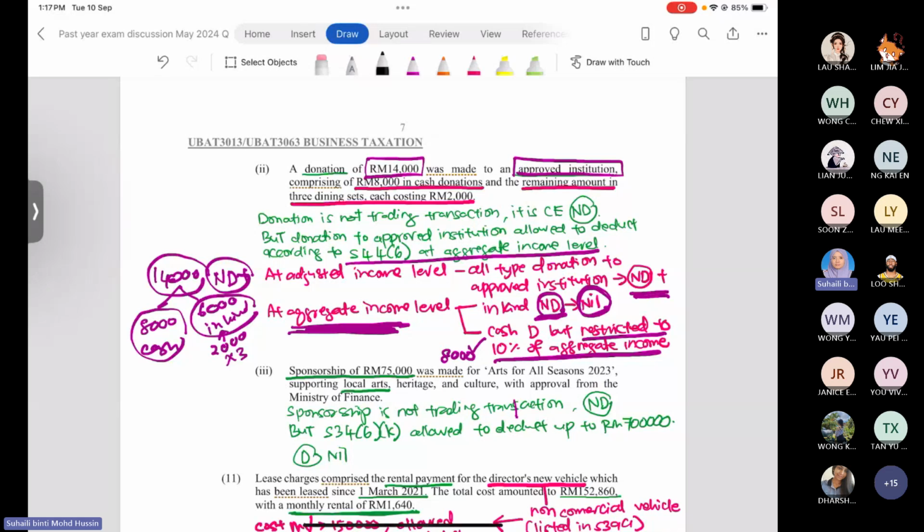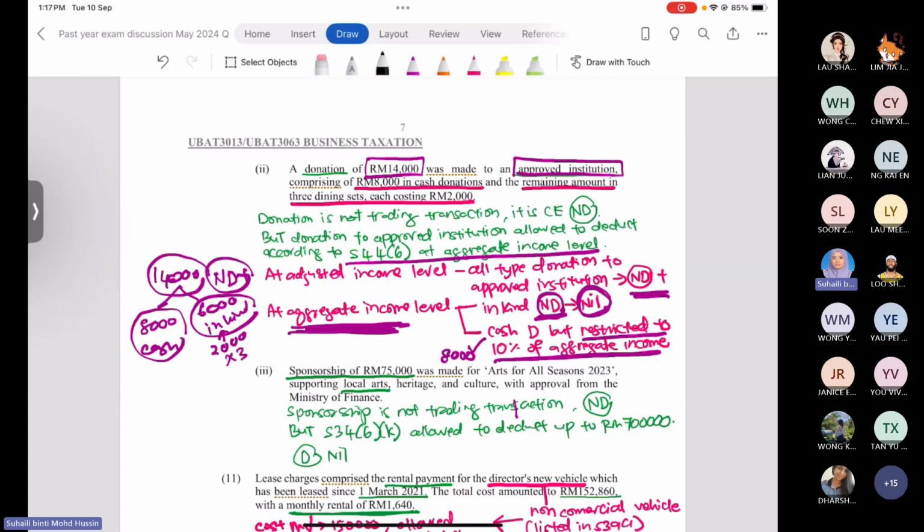So you have to compare, donation 8,000 ringgit, higher or lesser than 10% of aggregate income. Is 8,000 ringgit lesser than 10% of aggregate income? So you can deduct all 8,000 ringgit. Is 8,000 ringgit higher than 10% of aggregate income? So the amount is only limited to 10% of the aggregate income. Okay, that was the donation for the approved donation.